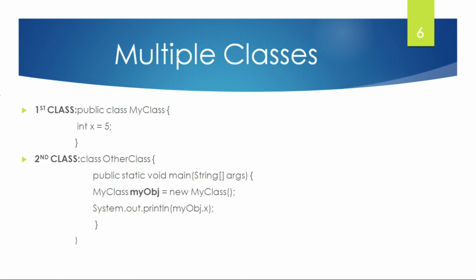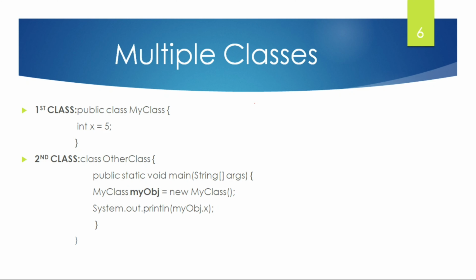Now let us discuss multiple classes. Here I created one class named my class. In this class I take a variable and its value is 5, and I created another class named other class. In this other class I declare the main method. In this main method I create an object, and by using that object I access the content which is present in my class. So how will this be compiled and run?